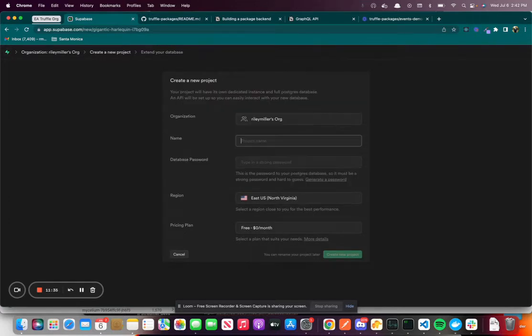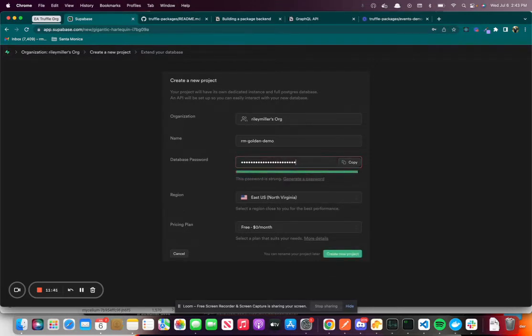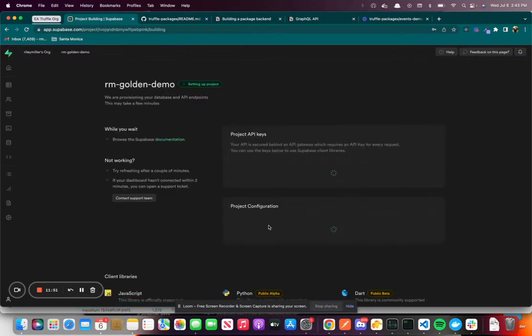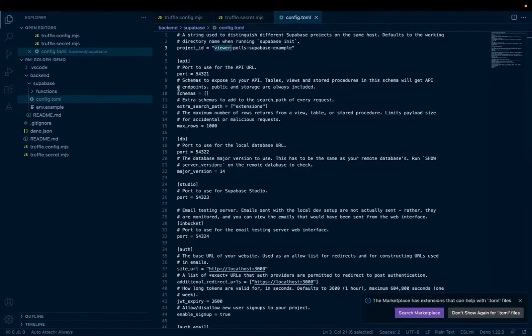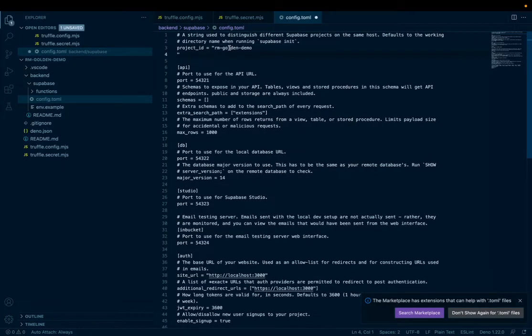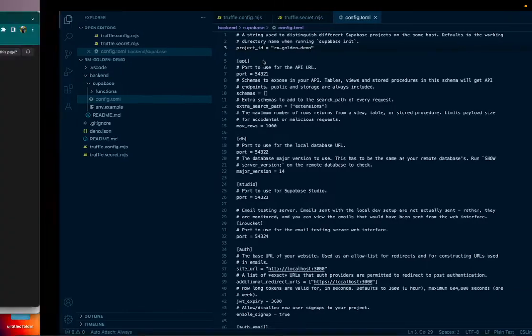I'm going to name it the same thing as my package, give it a quick password, and click create. Now that this is set up, we're going to copy the project ID into the config file under the project ID field. So we'll update that, and we're all good to go there.